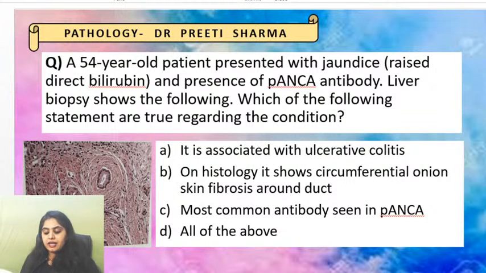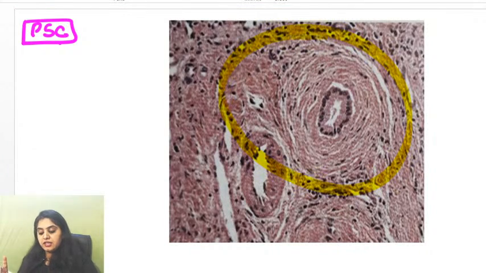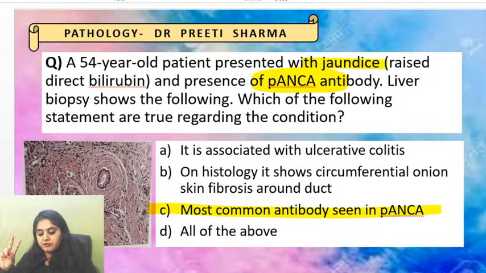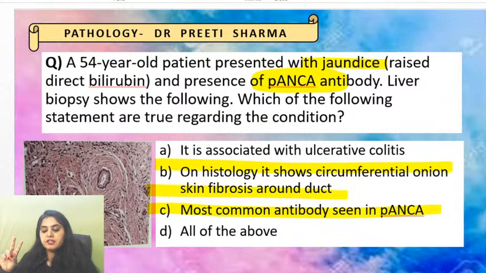So I have a patient with jaundice and I have a patient who has P-ANCA antibody. So P-ANCA should remind you of what? PBC or PSC? It is going to remind you of PSC. So number one, most common antibody, P-ANCA, because PSC, fine. I'm seeing a picture. The picture is showing me this onion skinning. Again, I'm thinking of PSC. Okay, so option number B also seems fine for me. It shows circumferential onion skin fibrosis around the duct.